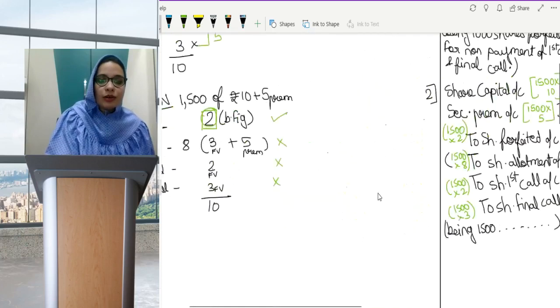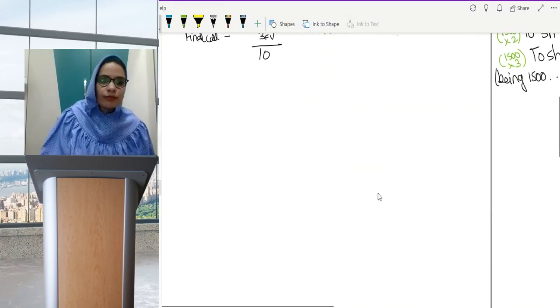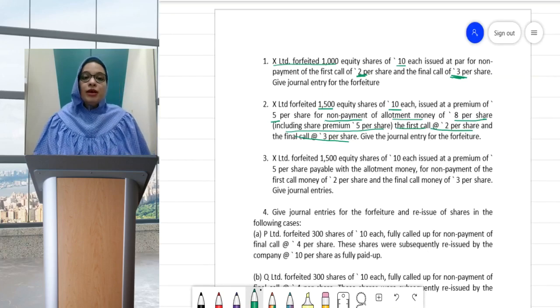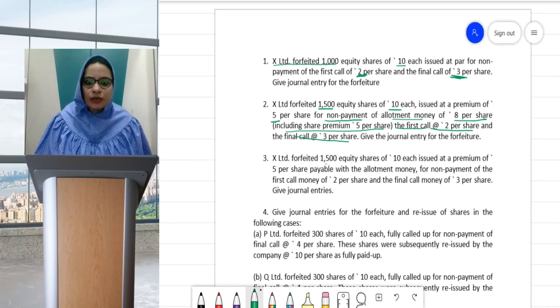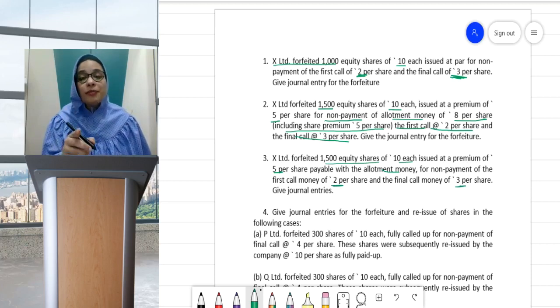Okay, now coming on to question number 3. Let us see what question number 3 is. X Limited forfeited 1500 equity shares of 10 each issued at premium of 5. So again, there is face value and premium payable with allotment money. Okay. Premium, if nothing is mentioned, and here the question is clearly mentioning that premium was payable with allotment money, for non-payment of first call of 2 per share and final call of 3 per share. Here what they have mentioned, for non-payment of first call and final call.